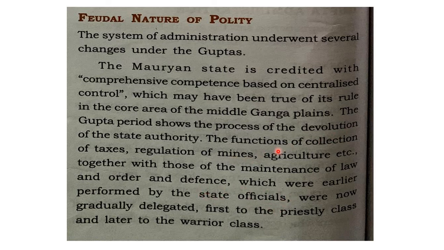At the grassroots level, in the Mauryan time that was under the control of central authority. But by the Gupta time, various officers had been recruited and they were given the duty of all such things. This is a kind of decentralized administration you can call. That means power has been transferred to the grassroots level.